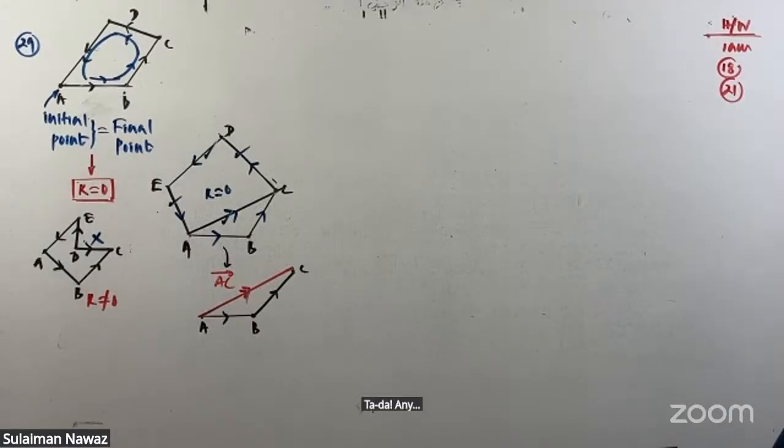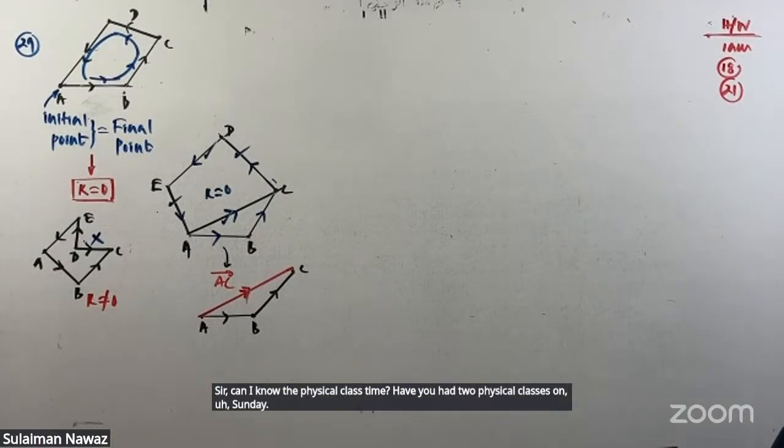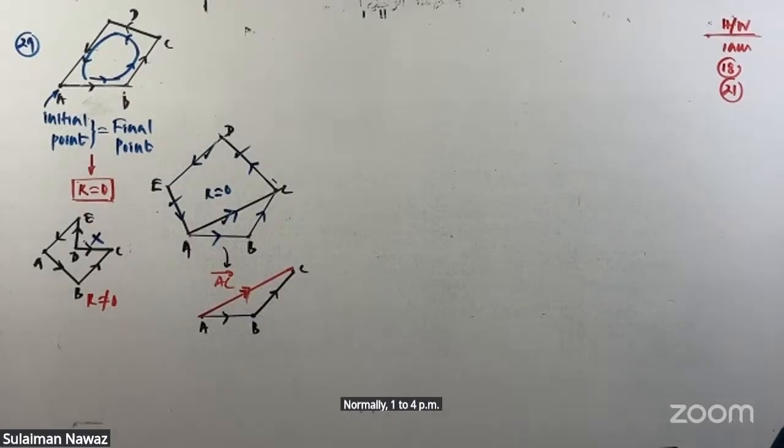Sir, can I know the physics class time? We are doing physics classes on Sunday, normally 1 to 4 p.m. Just send a WhatsApp message, and we'll talk further.